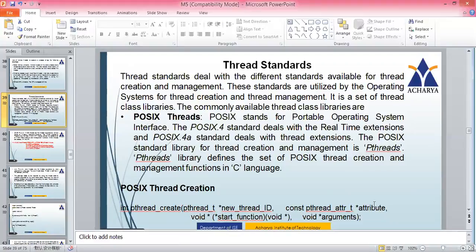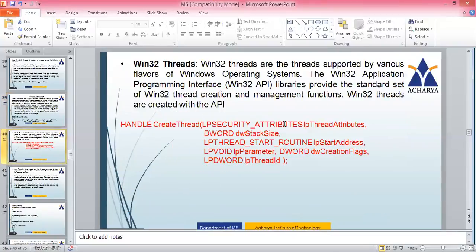One is the thread ID, the other one is the attributes required for the thread, the next one is the functions that are present in the thread, and the next one is the arguments for each thread. Let's go to the next type of thread standards, that is